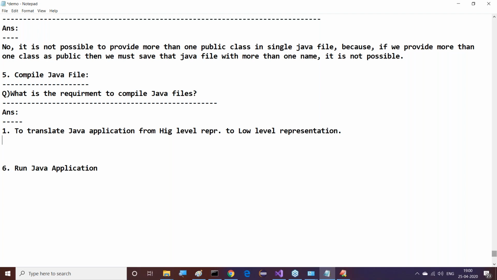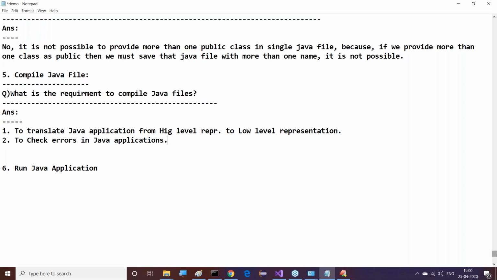At the same time, the developer has to write the program. So the developer is able to write the program in his understandable form, but the machine requires the program in its understandable form. So there is a gap between the human understandable form and the machine understandable form. To translate the program from the developer understandable form to the machine understandable form, definitely we require compilation. This is exactly the purpose of compilation.